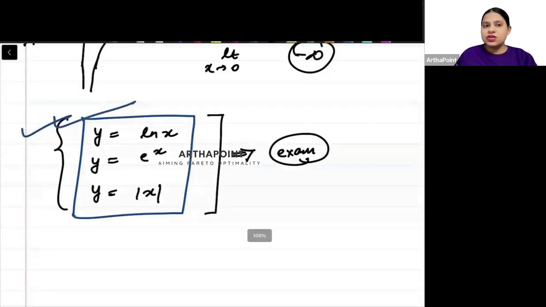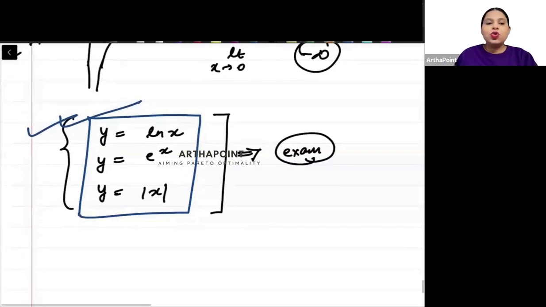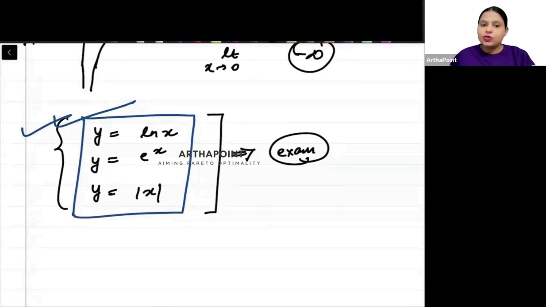To these basic functions, now, this is what is important, right? So don't skip the topic. You have to do that topic.